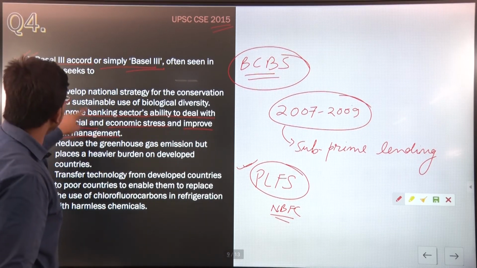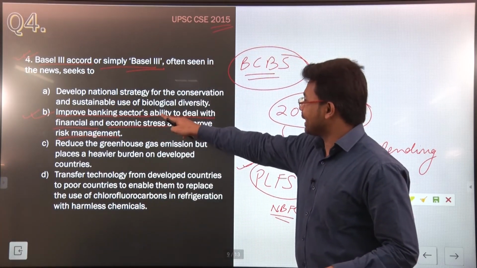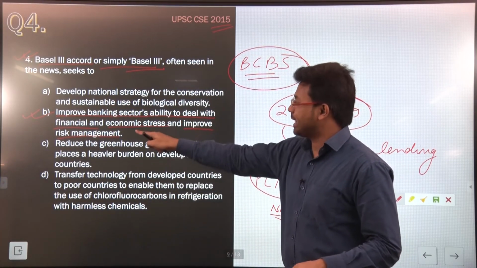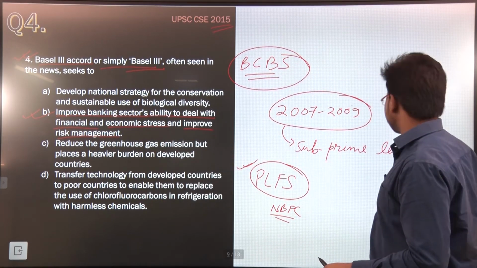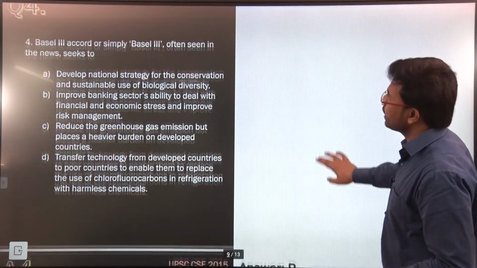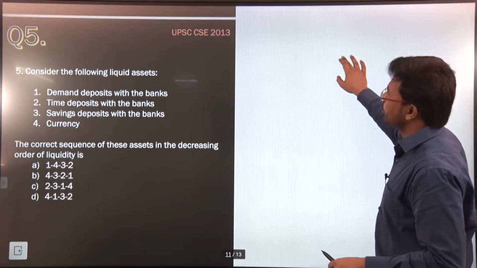Okay, so the correct answer for this question is option B, which says improve banking sector's ability to deal with financial and economic stress and improve risk management. Okay, so now let us take the next question for the day.